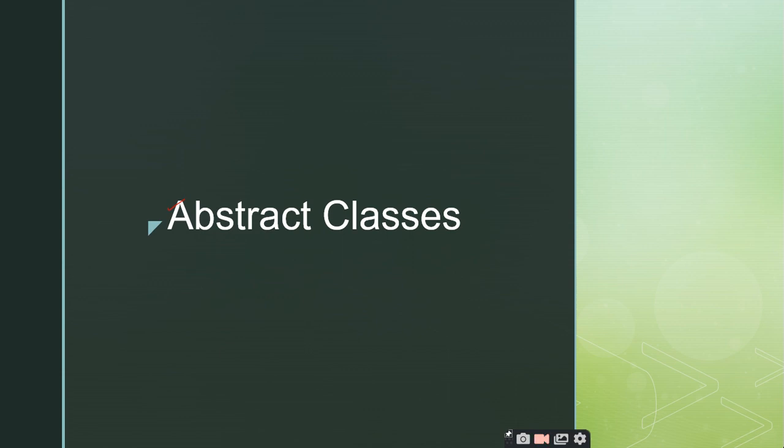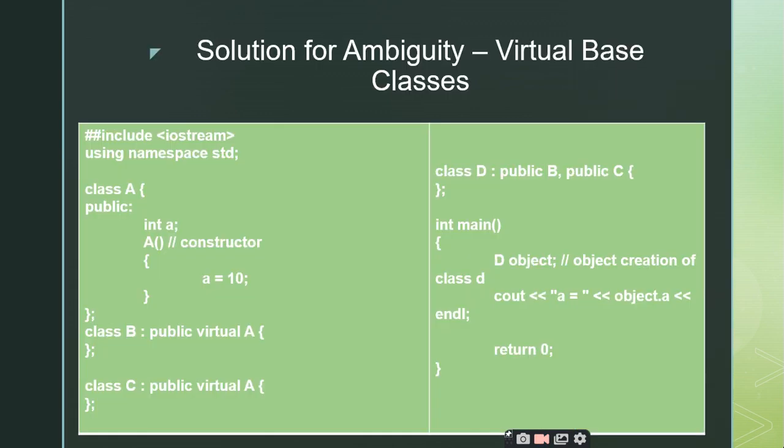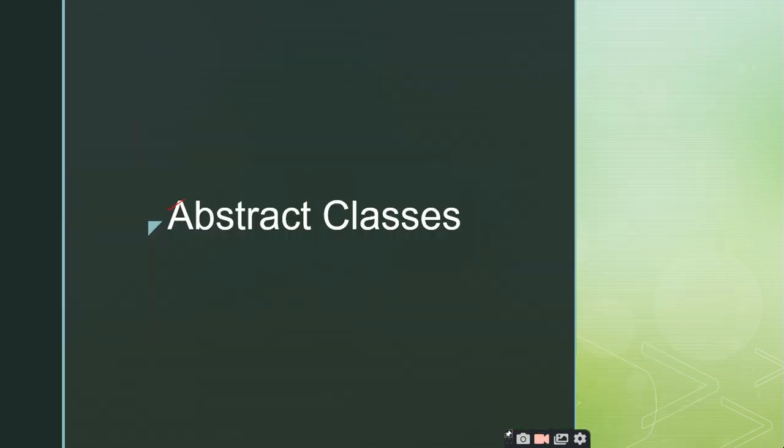So yesterday we had a discussion on the topic called virtual base classes, where we saw the disadvantage of multipath inheritance, and what solutions we have for that problem. The two solutions we discussed are using the scope resolution operator and using the virtual base classes, right. So in today's class we are planning to discuss abstract classes, right.